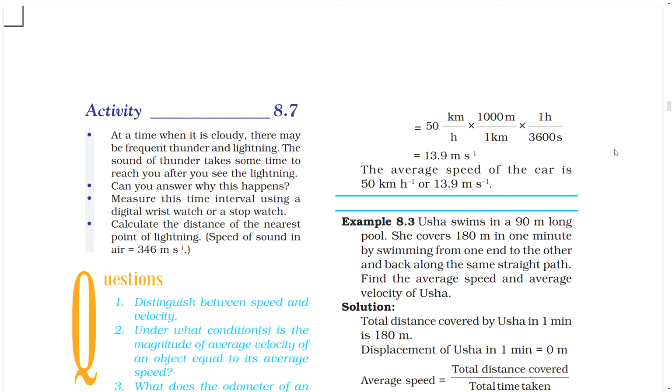Activity 8.7. Do this. At a time when it is cloudy, there may be frequent thunder and lightning. The sound of thunder takes some time to reach you after you see the lightning. Can you answer why this happens? Measure this time interval using a digital wristwatch or a stopwatch. Calculate the distance of the nearest point of lightning. The speed of sound in air is 346 meter per second.